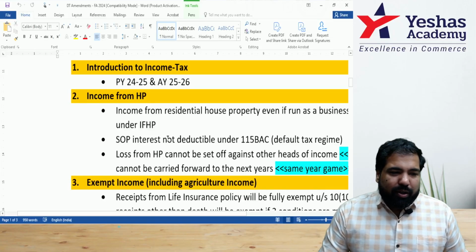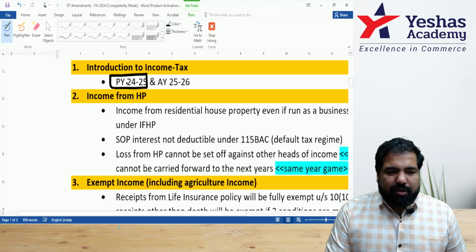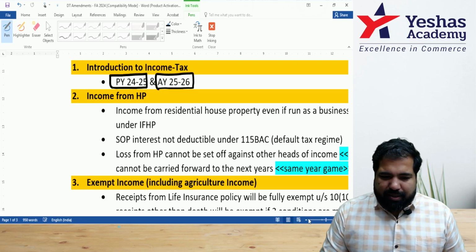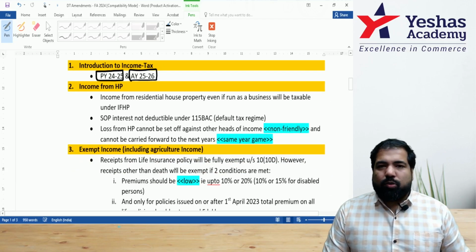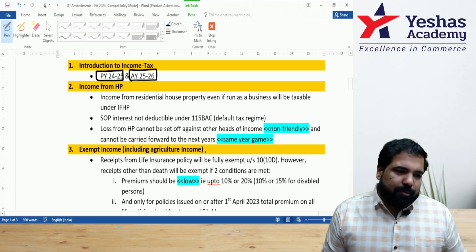That means when you give your exam next, the year you will see mostly in the exam will be 24-25, which is assessment year 25-26. Keep that in mind while you're studying, so that you can change that appropriately in your mind. Most questions will be of this year.